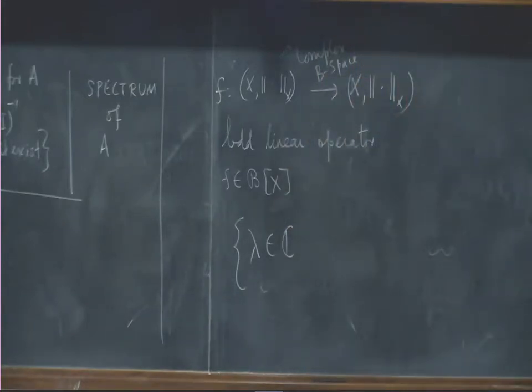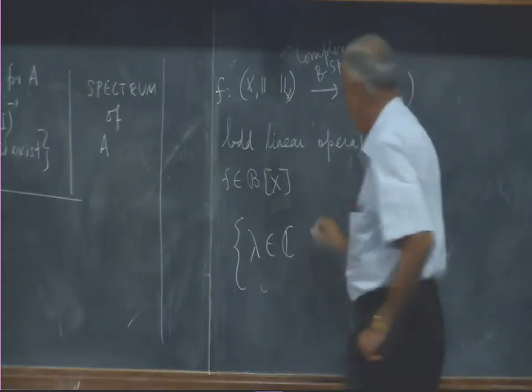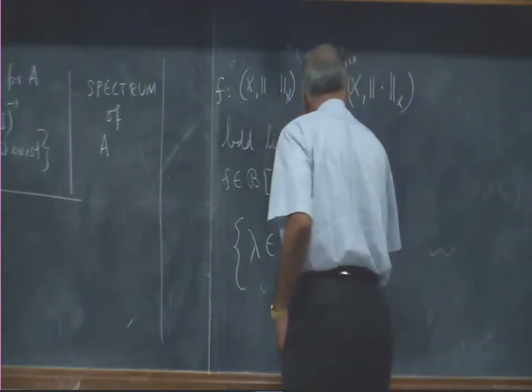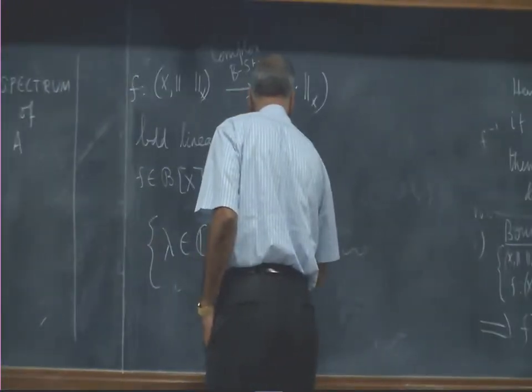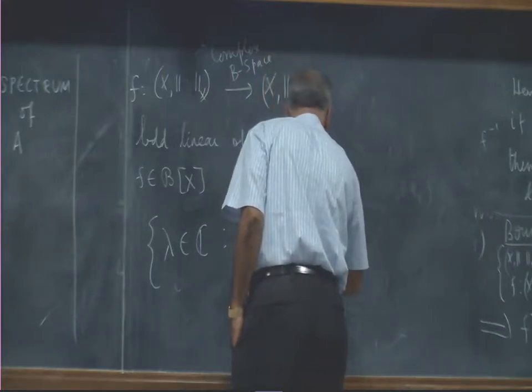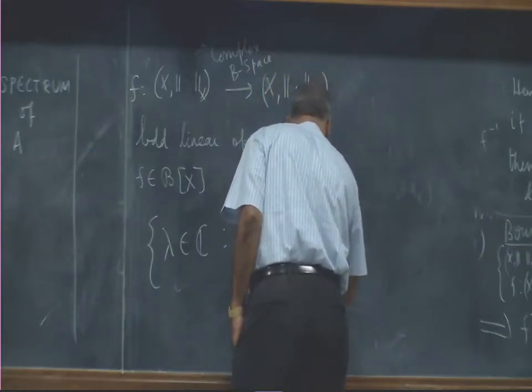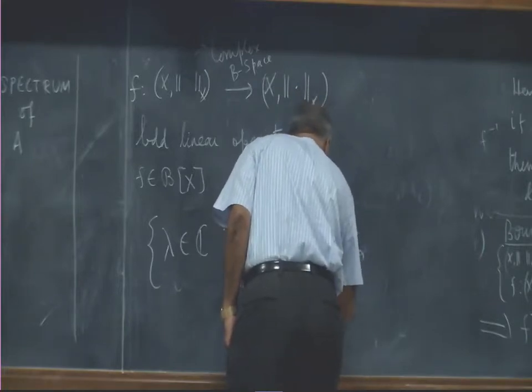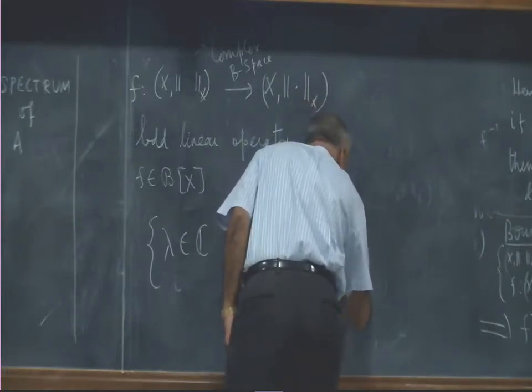You can do it on the reals also, there is nothing wrong; wherever I wrote C, change it to R. I am going to look at all those complex numbers for which the inverse cannot be defined as a bounded linear operator.